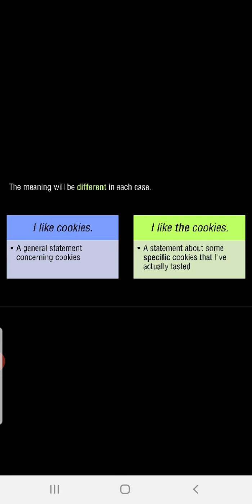Fine. Now, cookies are bad for your health. Any cookie is bad for health. Cookies is countable and therefore put into the plural. Pizza is bad for your health. Pizza is uncountable. It may be any pizza, right? Throughout the world or any corner of the world, pizza is available. All pizza is bad for your health.